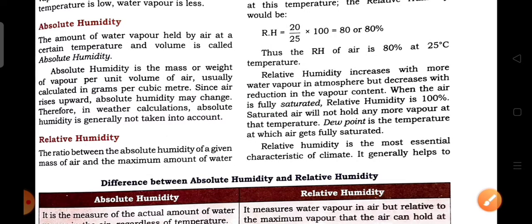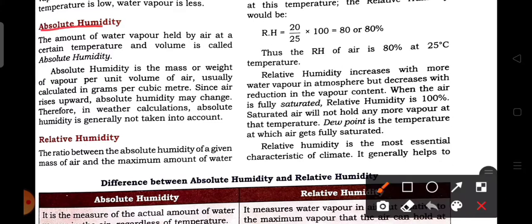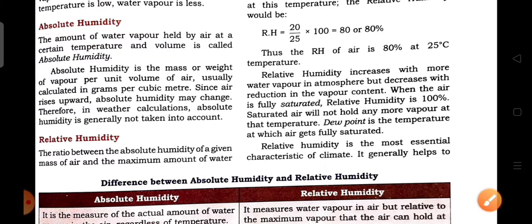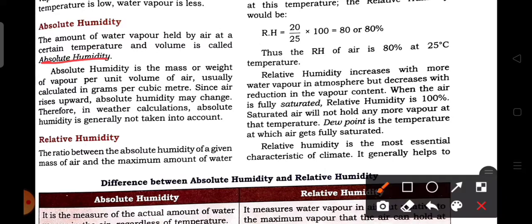Now we will discuss the types of humidity, that are absolute humidity and relative humidity. Firstly, we will discuss absolute humidity. What do you mean by absolute humidity? It is the amount of water vapor held by the air at a certain temperature and volume. At a certain temperature and volume, that is atmospheric pressure, the amount of water vapor held by the air is called absolute humidity.